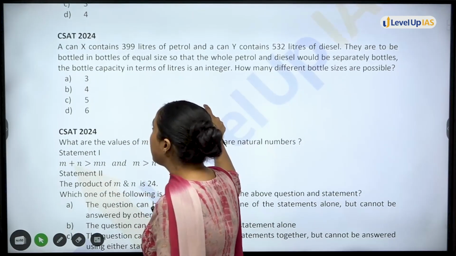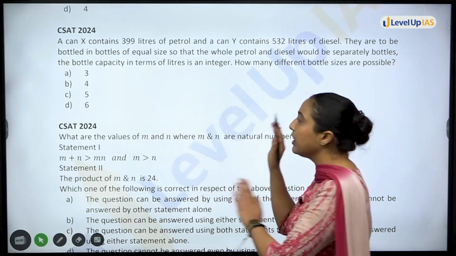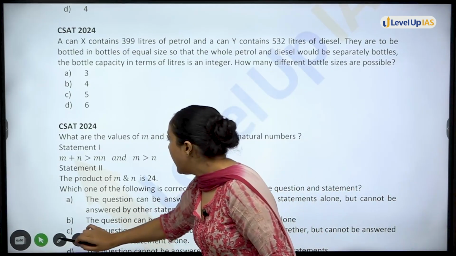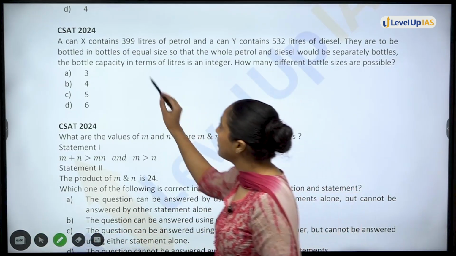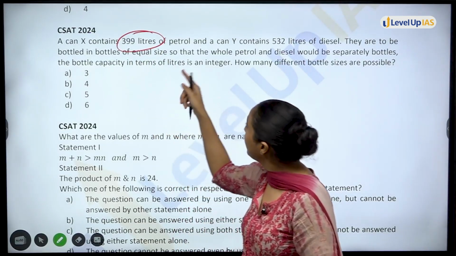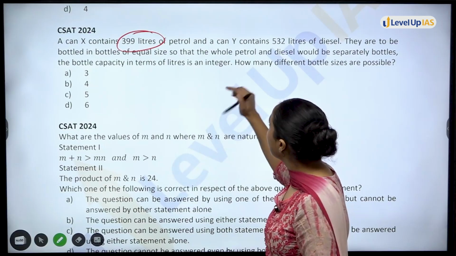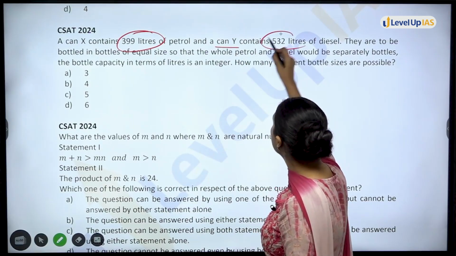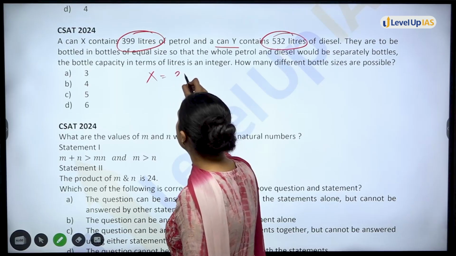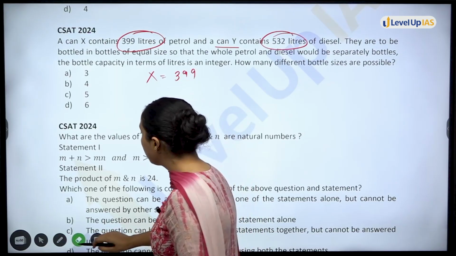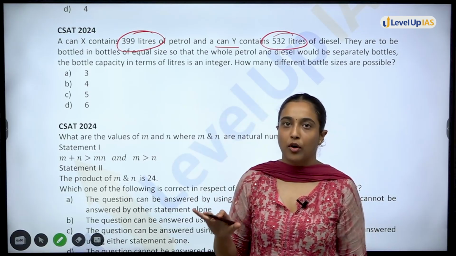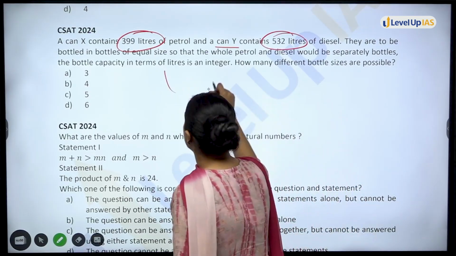Again, I will advise you to pause the screen and read the question once. Moving on, you have a can X that contains 399 liters of petrol. Can Y contains 532 liters. X contains 399 liters. Now this also, as I told you earlier, always imagine in picture form. So there is a can X.